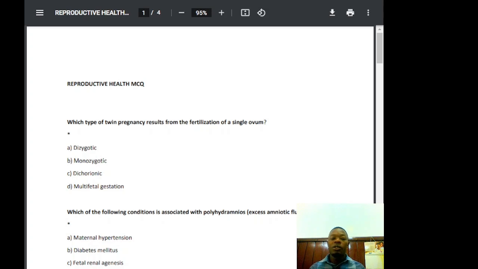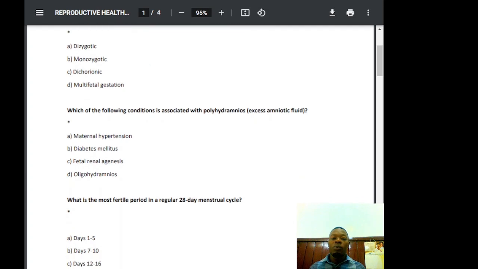The second question: which of the following conditions is associated with polyhydramnios, that is, excess amniotic fluid?